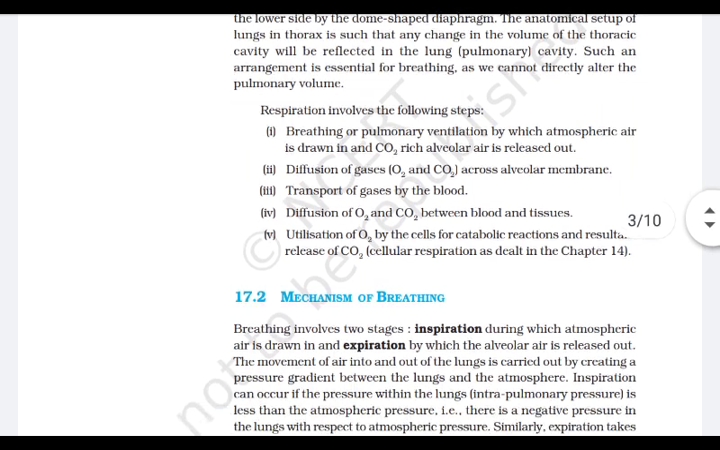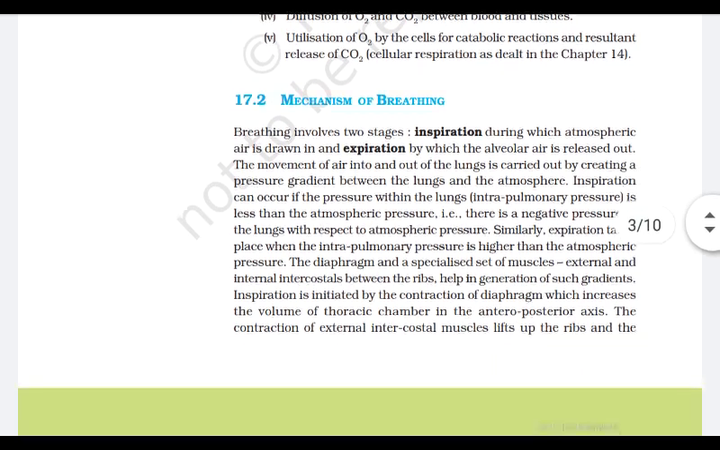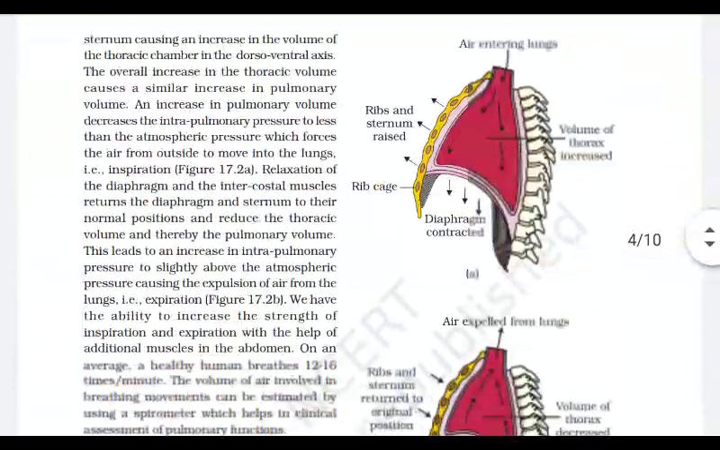Respiration consists of these steps. First is breathing, second is diffusion, third is the transport of gases, and the fourth is the diffusion of oxygen and CO2 between the blood and the tissues, and then their utilization. Breathing consists of two steps: first is inspiration and second is expiration.